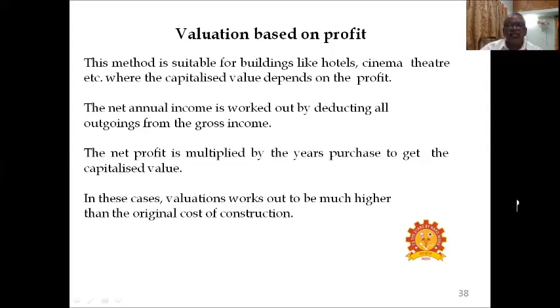The net annual income is worked out by deducting all outgoings from the gross income. The net profit is multiplied by the year's purchase to get the capitalized value. In these cases, the valuation works out to be much higher than the original cost of construction.